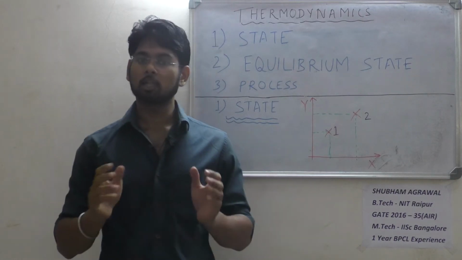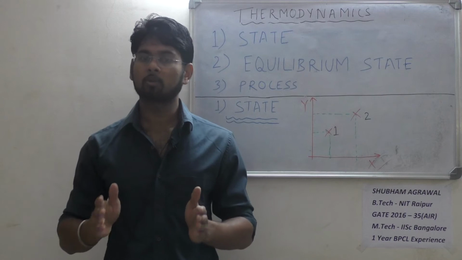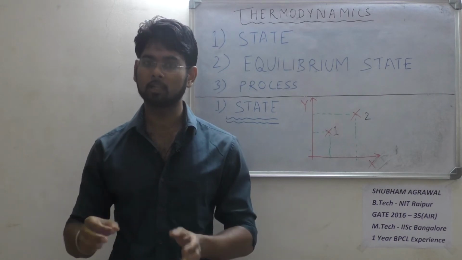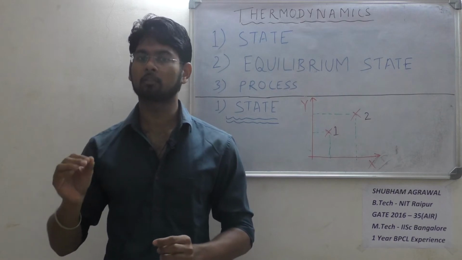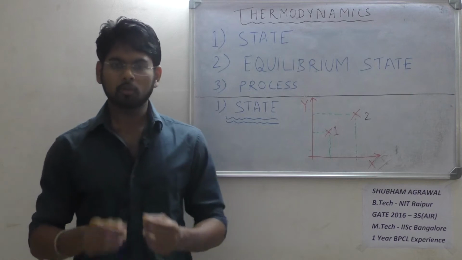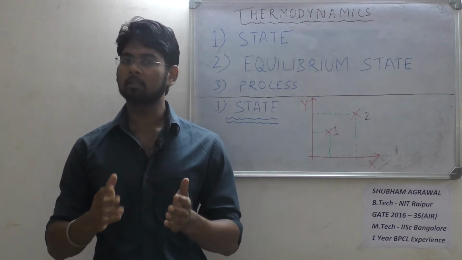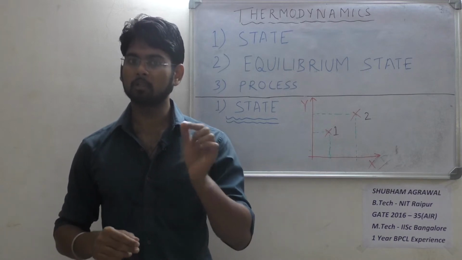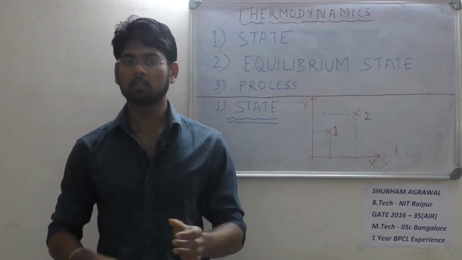उसी टाइप थर्मोडायनेमिक सिस्टम का अगर मैं सारी थर्मोडायनेमिक प्रॉपर्टीज बताने के लिए कैपेबल हूँ, if I know each and every property of the thermodynamic system at any particular instant of time, then only I can say that I know the state of the system. So if I know all the properties of the system at that particular instant of time, then I should be able to plot that state in the property chart.